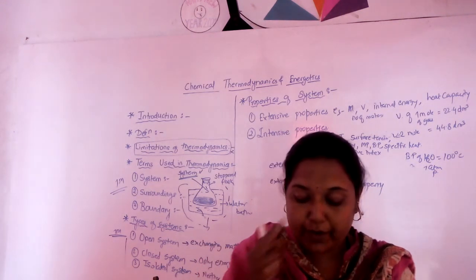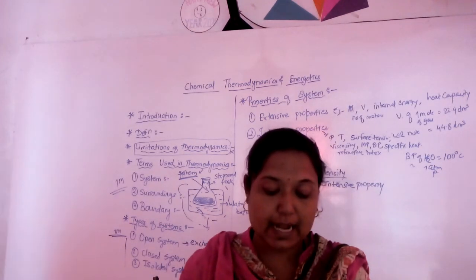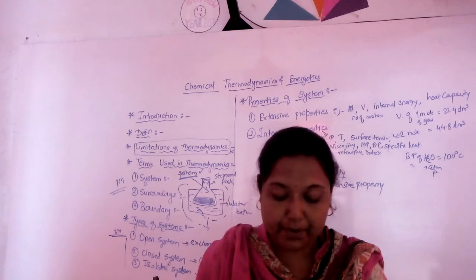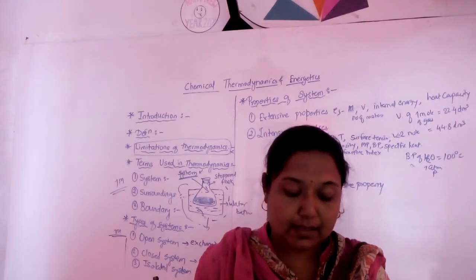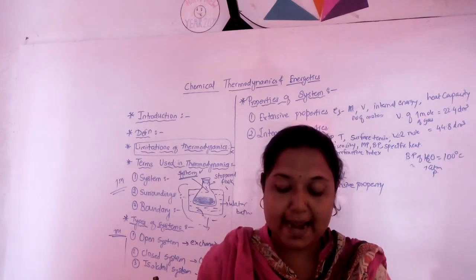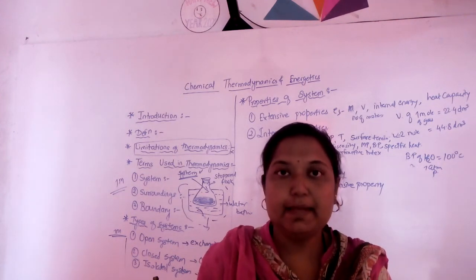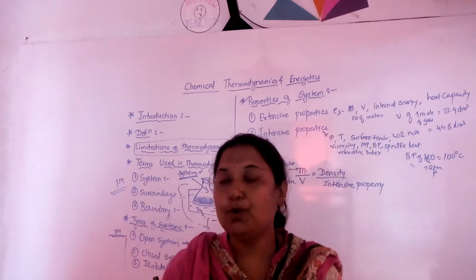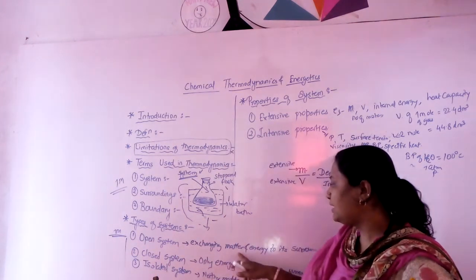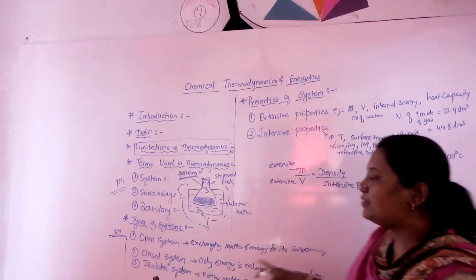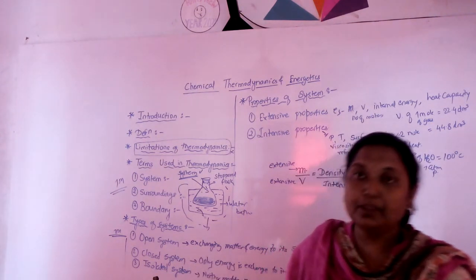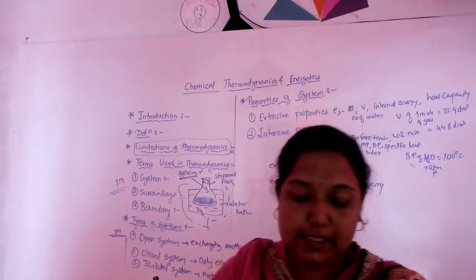You observe the coffee cools down, releasing heat to the surrounding, and the water vapors from the coffee simultaneously pass through the surrounding. Here, exchange of matter and energy takes place. Such a system which exchanges matter and energy with its surrounding is called the open system.